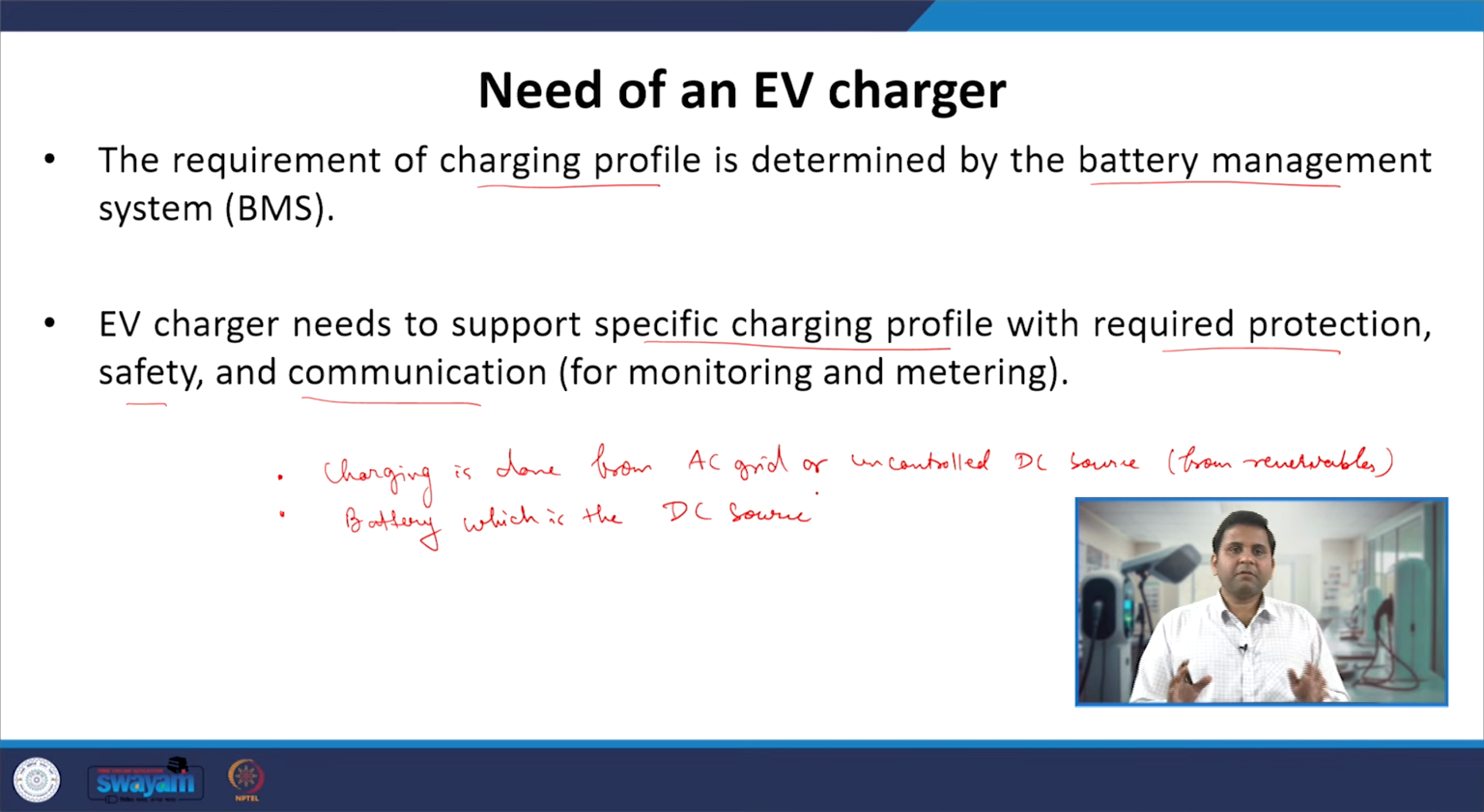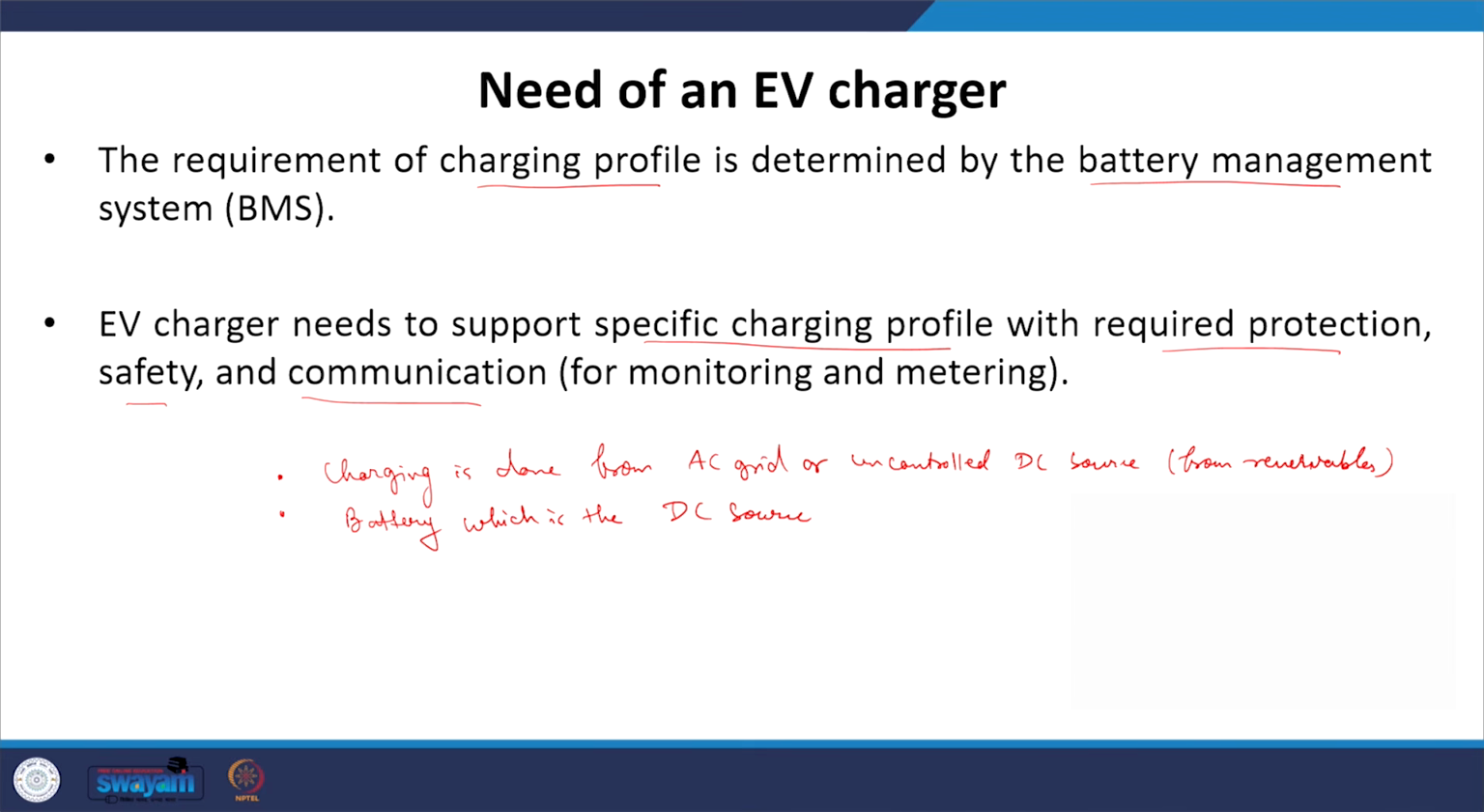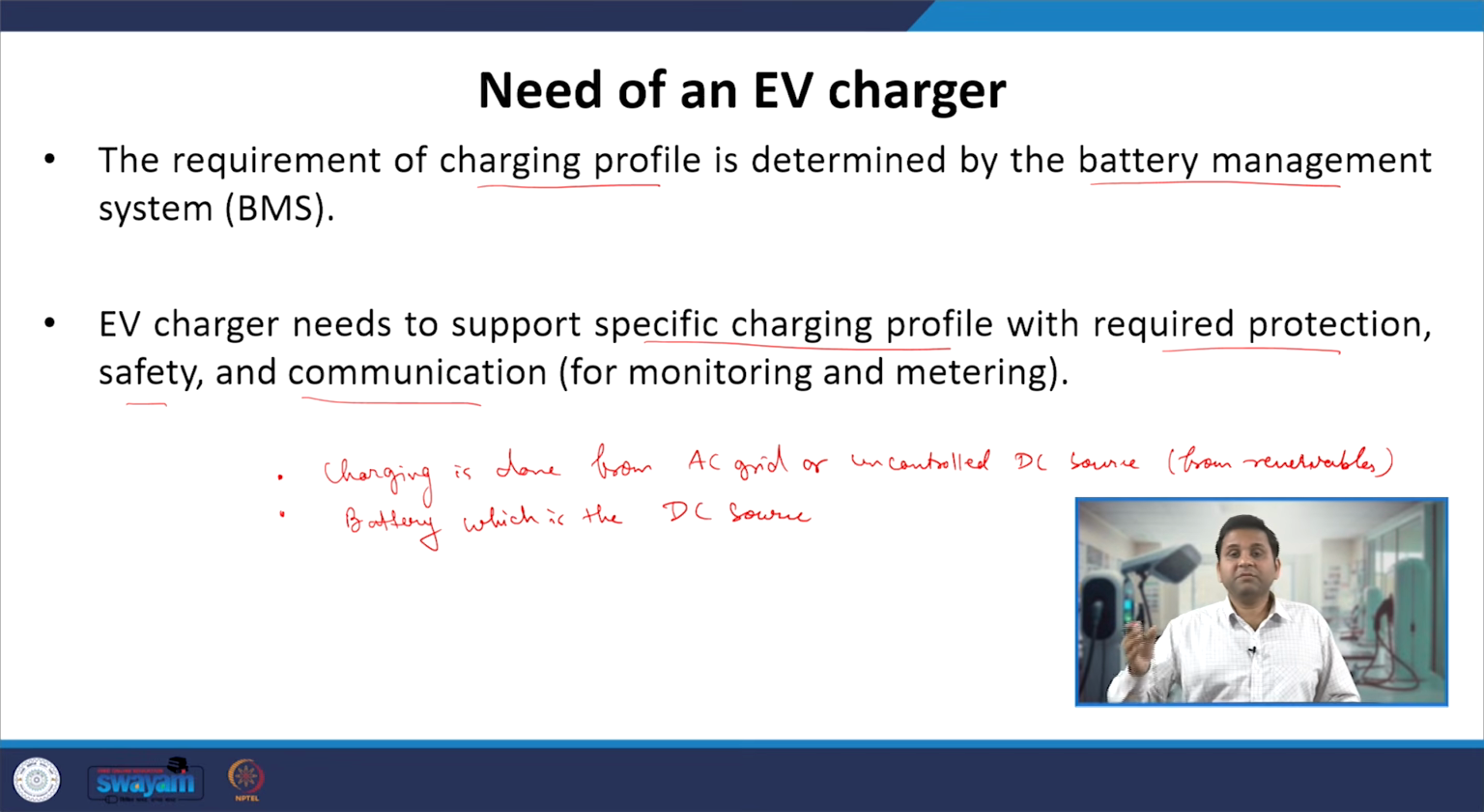So primarily we require a dedicated EV charger because we have an AC grid and we need to charge the DC batteries. We require some kind of power conversion unit, and that power converter must operate with the required inputs, at the required operating conditions, with the required protections and safety, in order to ensure safe charging of the EV batteries, because batteries store energy and are prone to catastrophic failure in the vehicle.